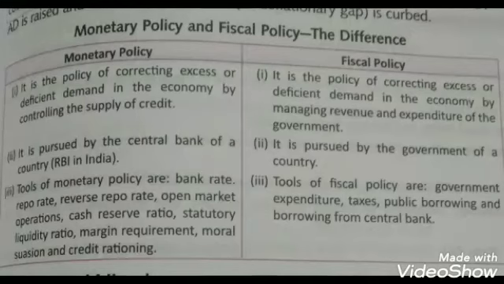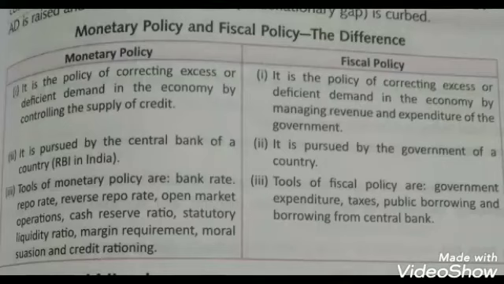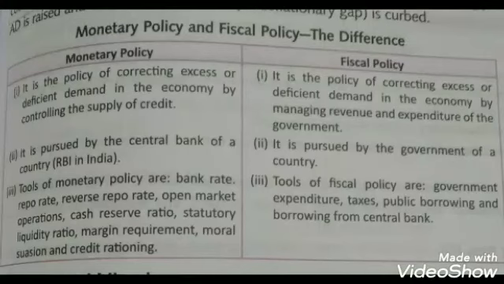Now when we talk about fiscal policy, it is a policy of correcting excess or deficient demand in the economy by managing revenue and expenditure of the government. This is the policy used by the government that at the time of excess demand or deficient demand, when there is inflation or deflation in the economy, they use their revenue and expenditure policy to correct the situation, either to raise the revenue or to increase the expenditure, or to reduce the revenue or reduce the expenditure, to correct the problem of the excess and deficient demand.